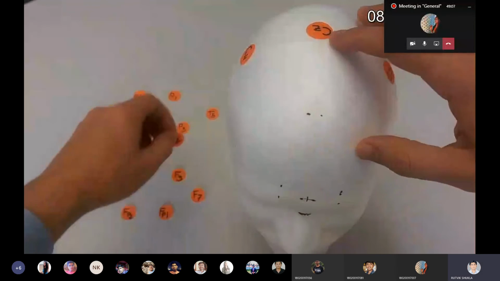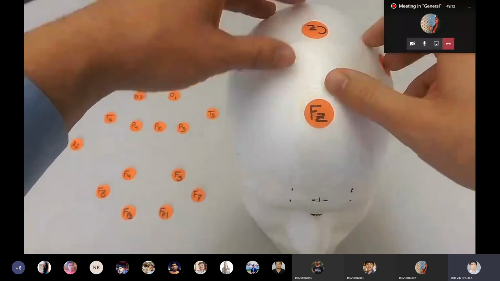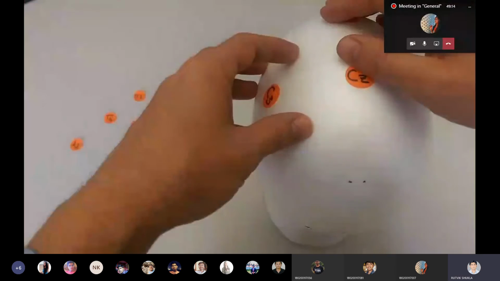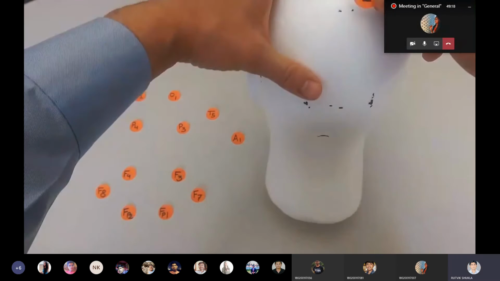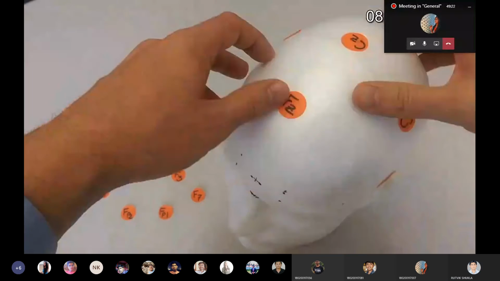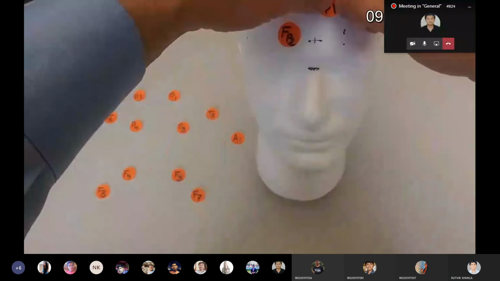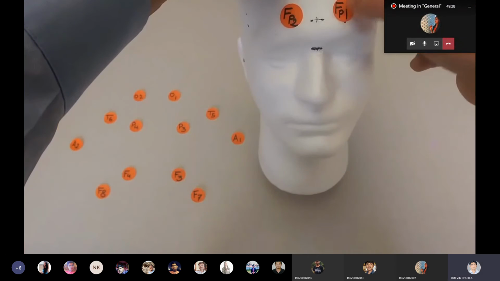On one side they put the frontal, FZ, and on the back side the posterior central, PZ. These are the two front poles, FP1 and FP2.